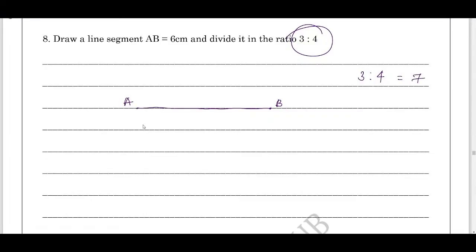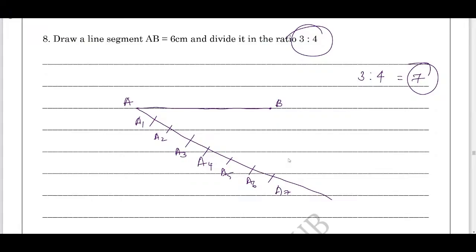Now draw a ray, an acute angle ray. And how many arcs should we draw? The arc length can be of any measure. You can take approximately around 1.5 centimeter. Cut 7 arcs: A1, A2, A3, A4, A5, A6, A7. That will be of equal length.